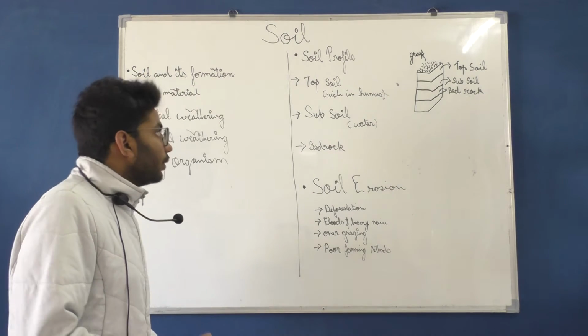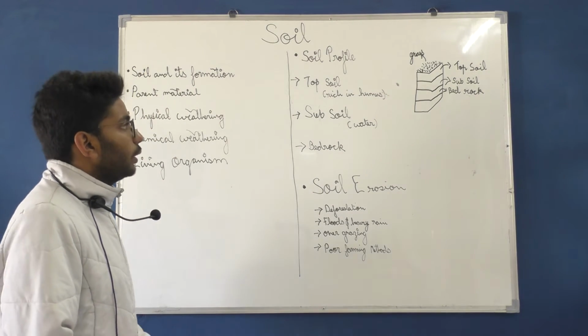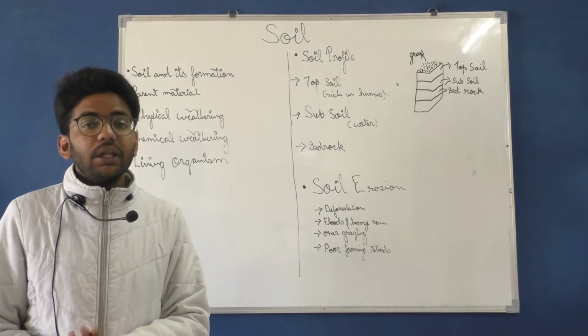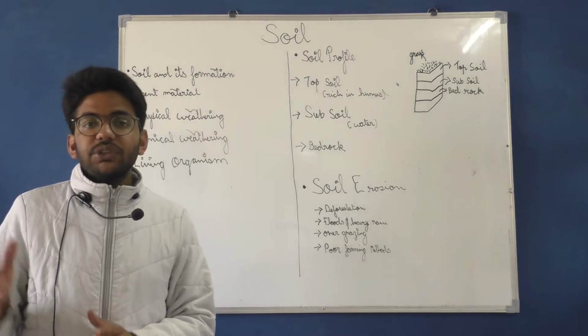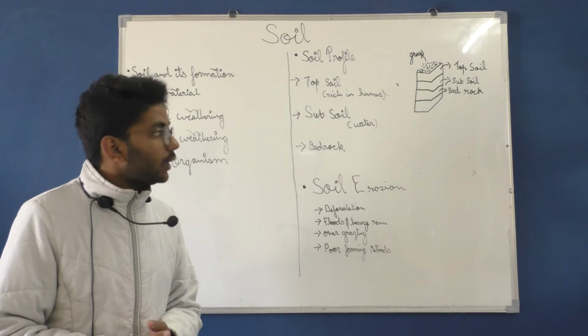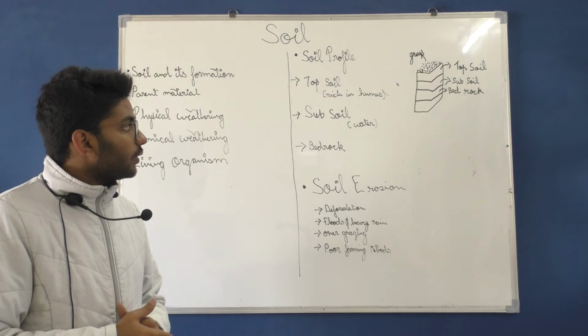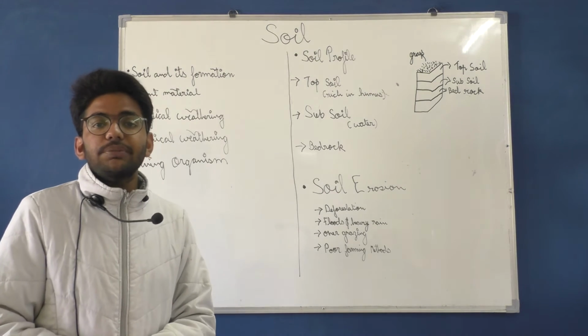Now here we are going to learn about soil profile. Now what is soil profile? There are three basic and main layers in soil. The first layer which we see on ground is known as topsoil. After that, there is a layer which comes in, known as subsoil, and then after that there is the bottom layer which is known as bedrock.